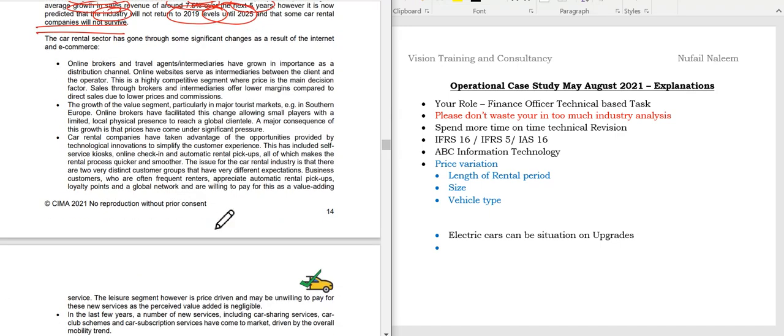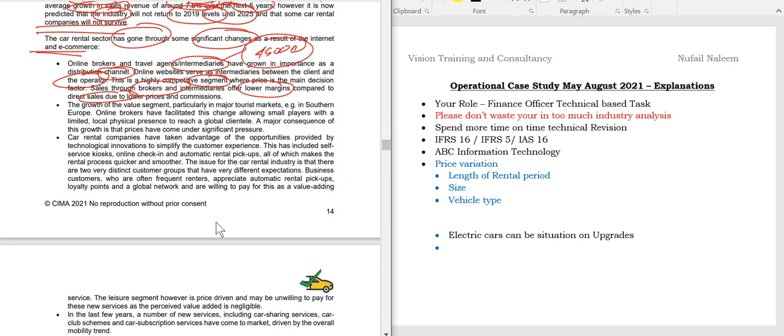So students, coming down here, the car rental segment has gone through some significant changes as a result of the internet and e-commerce. Online brokers have come into the picture, students. Online brokers and travel agent intermediaries have grown in importance as a distribution channel. Online websites act as an intermediary between client and the operator. It is a highly competitive segment and prices are the main decision factor. Sales through brokers are lower margin compared to direct sales. So students, an example of this I can say is Agoda. Now if you see websites like Agoda, they generally have a booking service as well.